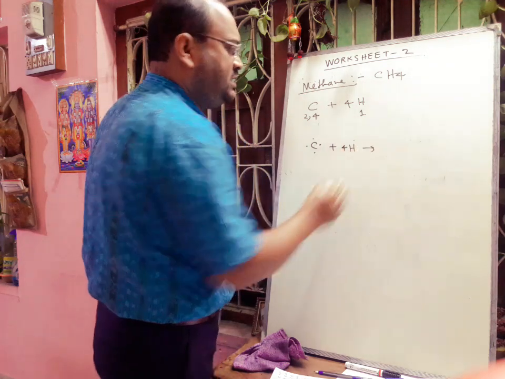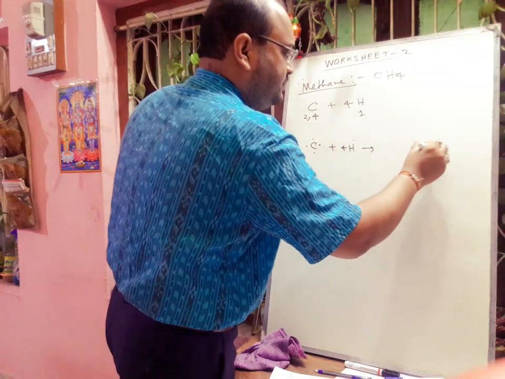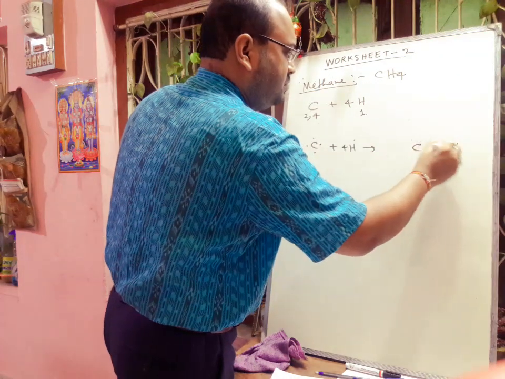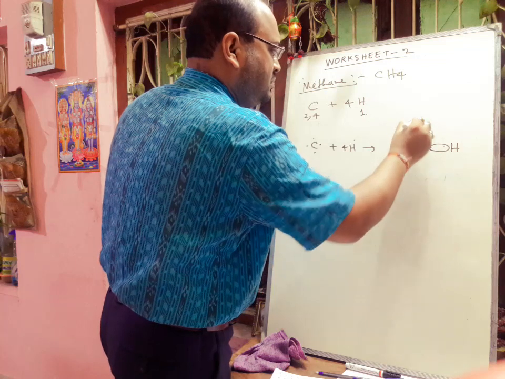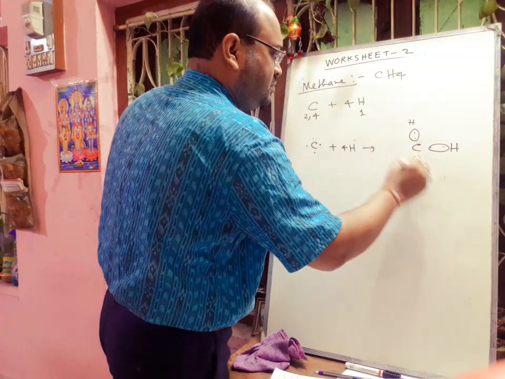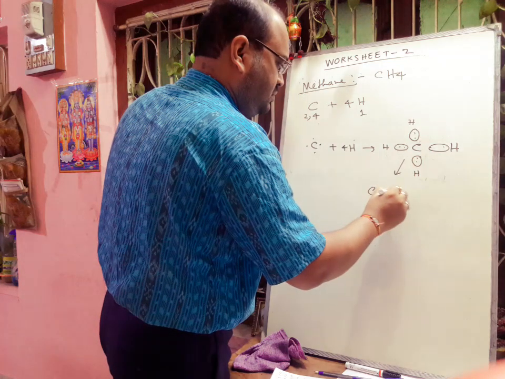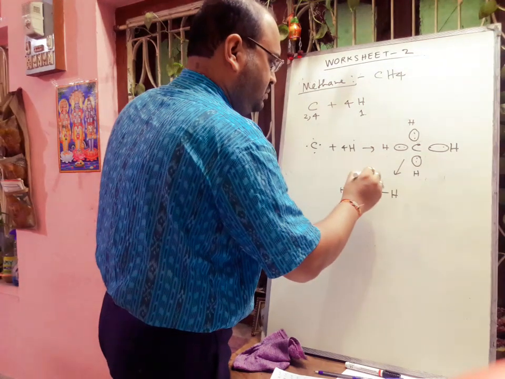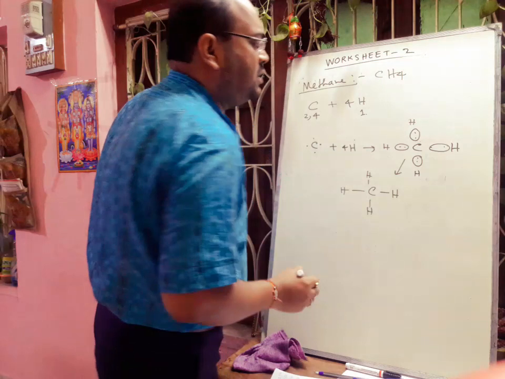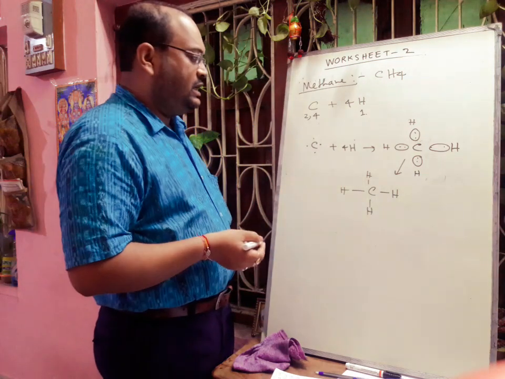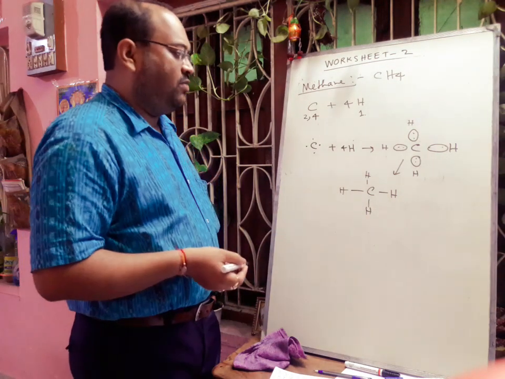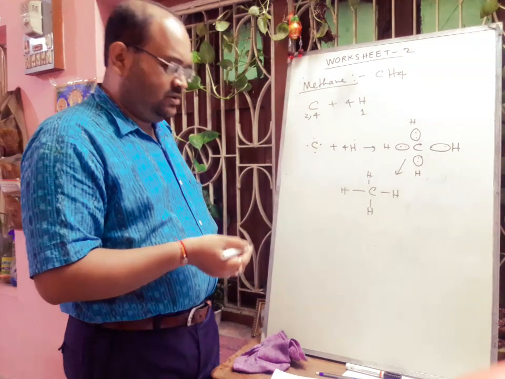So definitely there will be sharing of electron. So the type of bond will be covalent. In this way we can show the formation of methane by electron dot diagram.